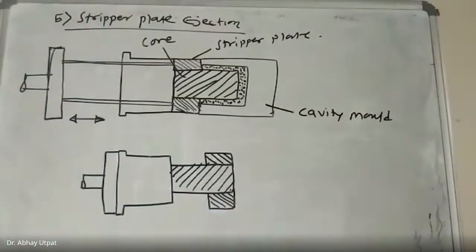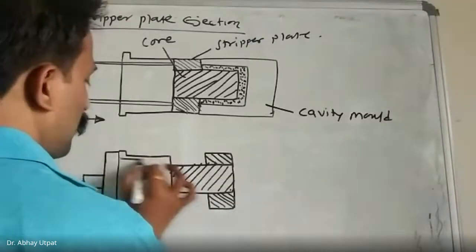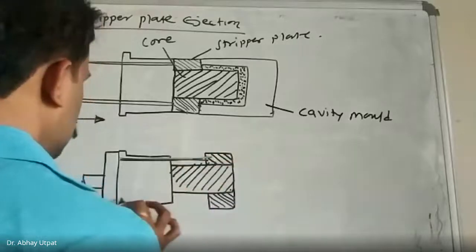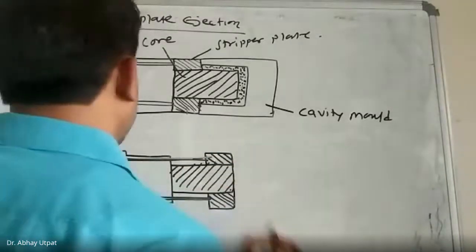This is a stripper plate which moves forward. This plate is moved forward because of the pins.